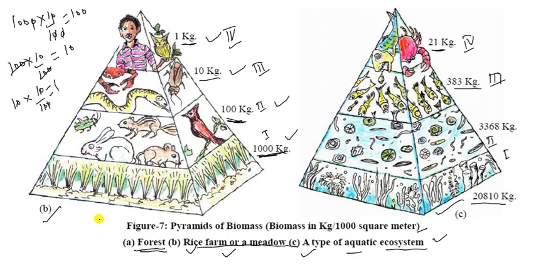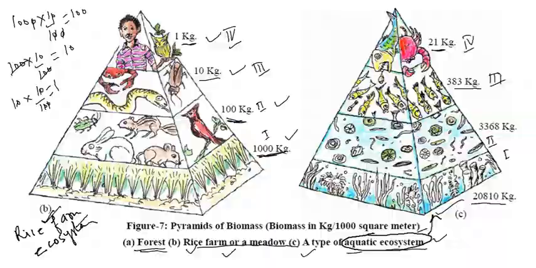And the B one is, it is the B, and you can write this B, rice farm ecosystem. It is the rice farm ecosystem. You can write here. Rice farm aquatic system, and this one is aquatic system, and you can make it right here.